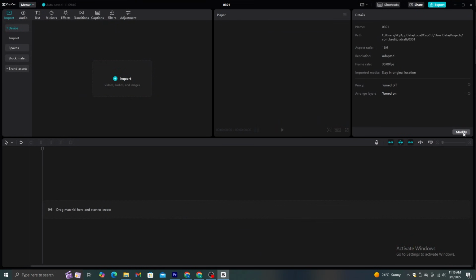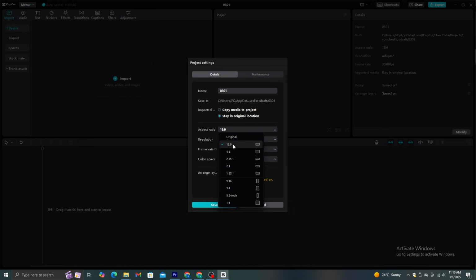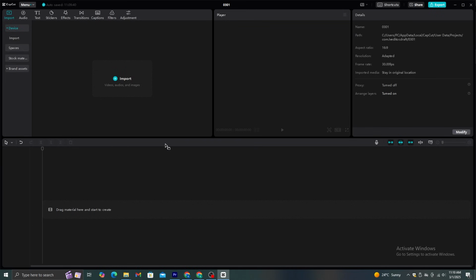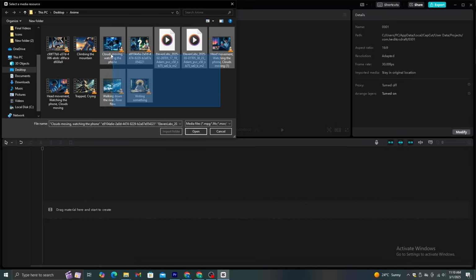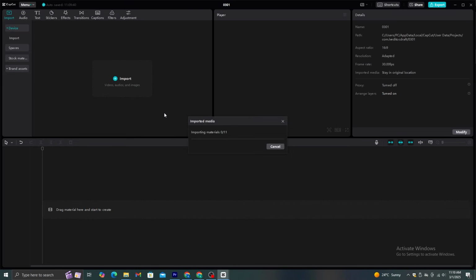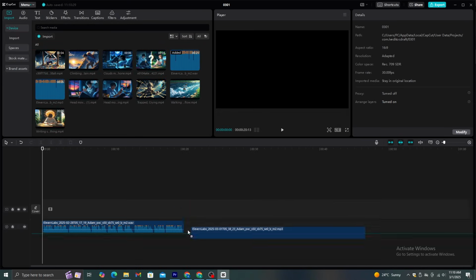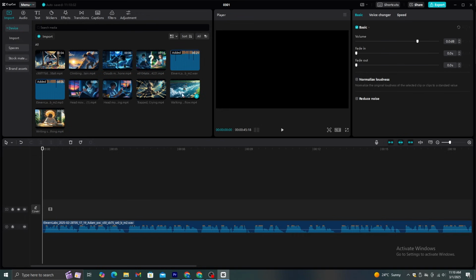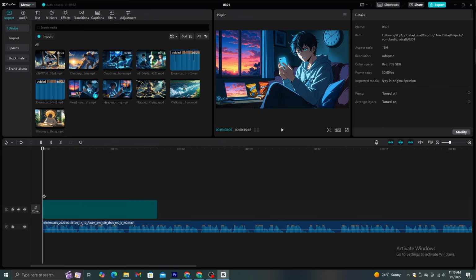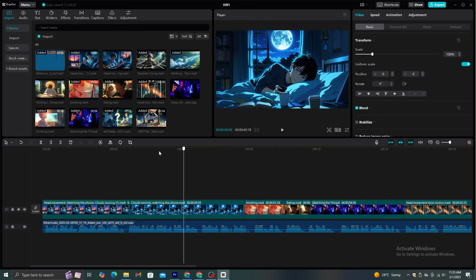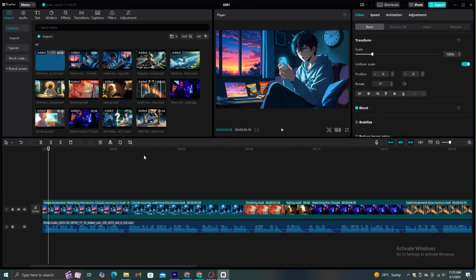Once you open your project, make sure to select this 16 by 9 ratio as the size of the video. Then, you need to import all the voiceovers and video clips to this. Let's start with adding voiceovers to the timeline. After that, all you need to do is add the video clips to the suitable places. It's not that complicated. So, I have added all the video clips to the timeline.